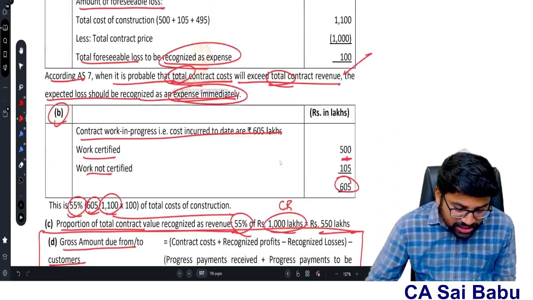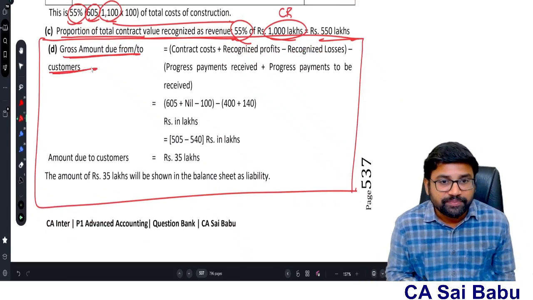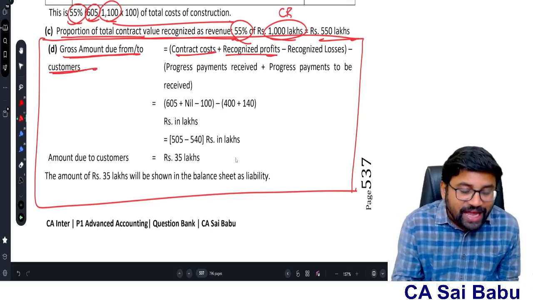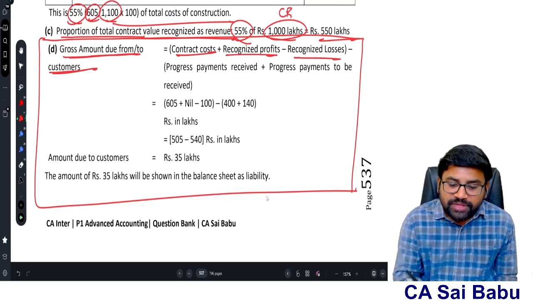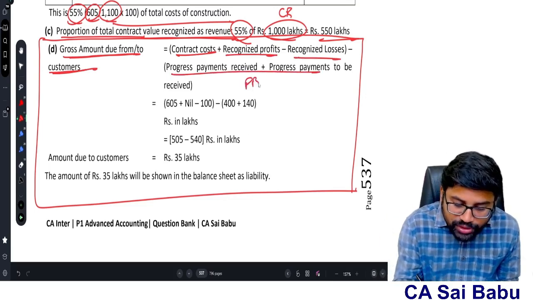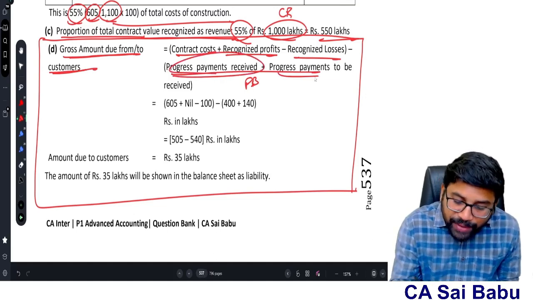That's why here you see how they have given gross amount due from customer or due to customer. How to find out? First you take contract cost. If it is a profit, add. If it is a loss, minus, because that amount is not going to be recovered. Compare with the progressive billings. This is called progressive billing. What is progressive billing? How much payment we received and what is the payment yet to be received.